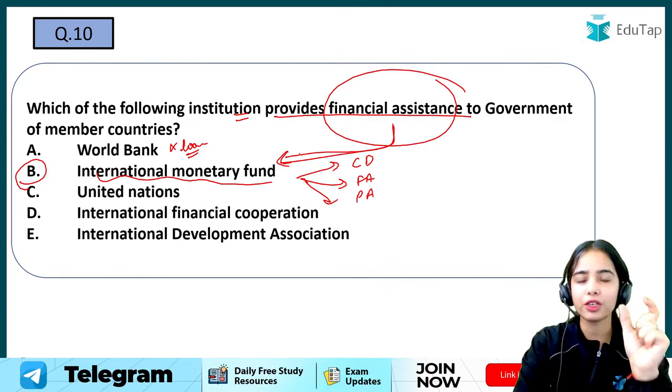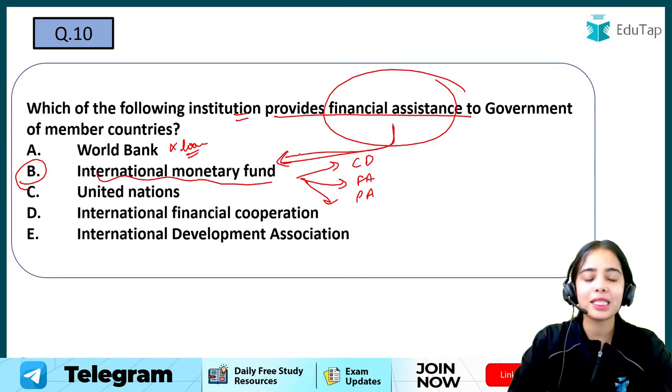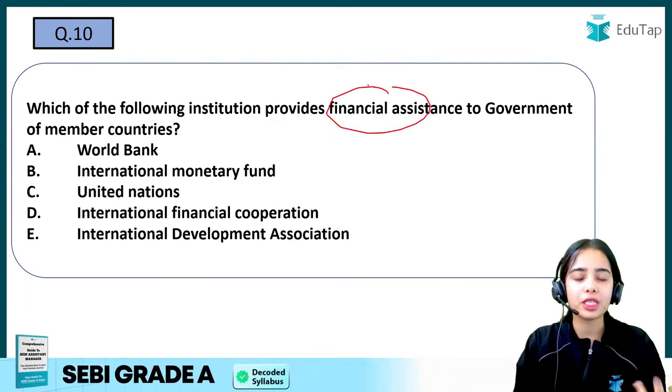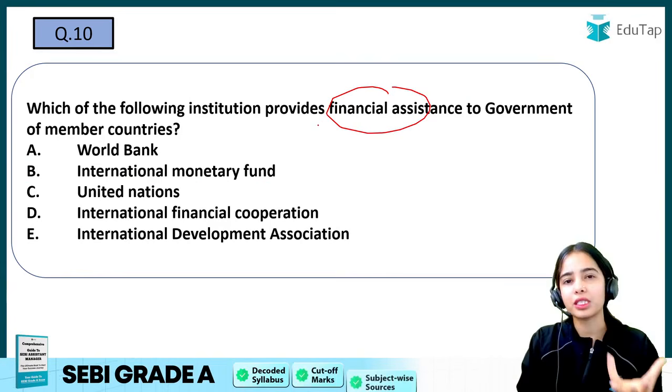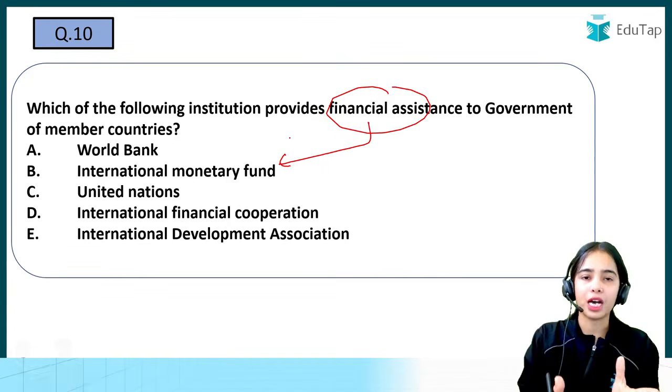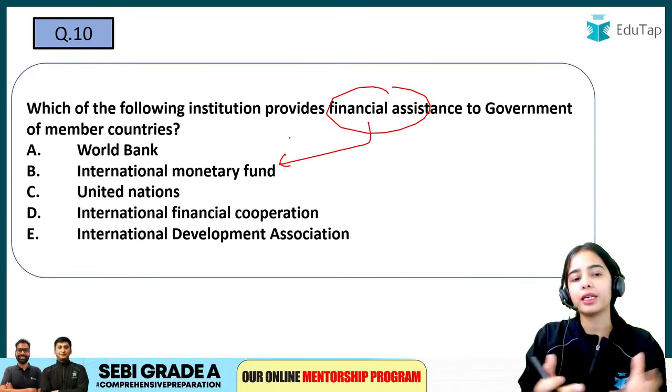Okay, so such kind of terms you have to keep in mind. And yes, I know that in the examination it will be very hard for you to keep all of this in mind, but try to find the best answer. Financial assistance is majorly related to the IMF. It is a term that is directly connected with the IMF.